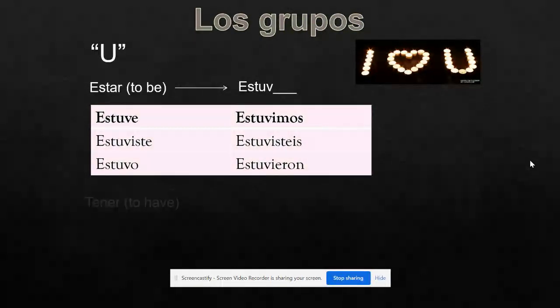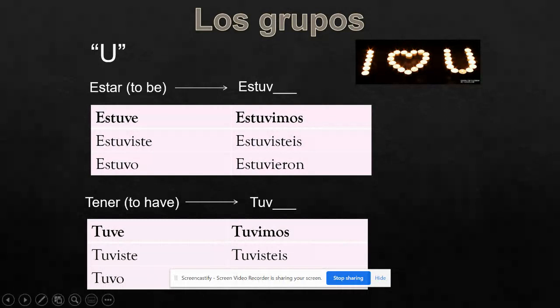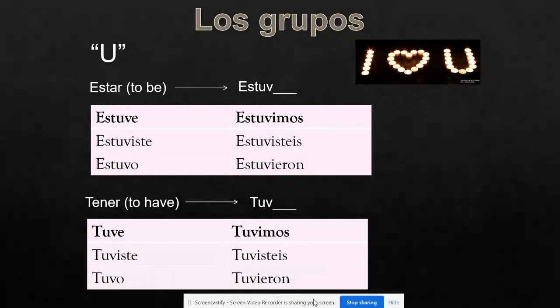Another U group verb we're going to study is the verb tener, and tener changes to tuve, and the conjugation looks like this. In the yo form, tuve. In the tú form, tuviste. Él, ella, usted, tuvo. Nosotros tuvimos. Vosotros tuvisteis. And ellos, ellas, ustedes, tuvieron.